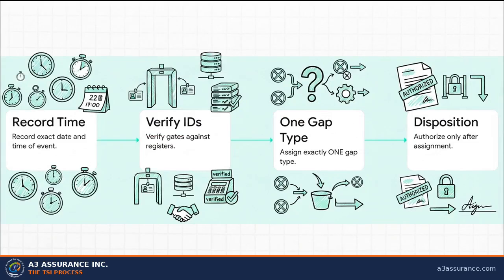But hey, what if a failure has already happened? That's when we use backward application. Step 1, record the exact date and time of the work event. Step 2, verify the gates by identifier against those registers we talked about. Step 3, assign exactly one gap type. There is a strict prohibition against splitting a gap type across multiple buckets, because writing corrective actions for multiple causes just creates a giant wish list that never actually closes out. And Step 4, authorize disposition of the nonconformance only after the assignment is definitively made.